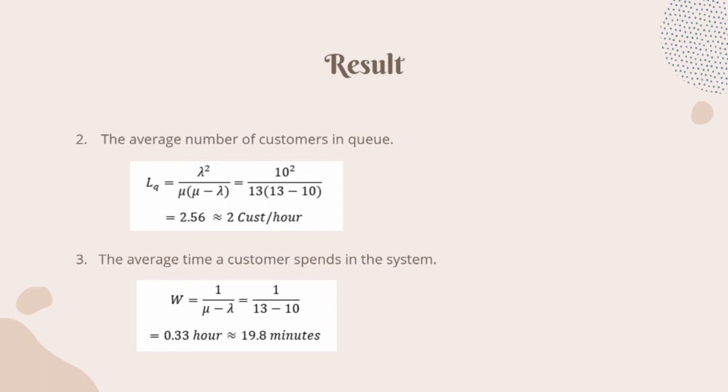We also would like to calculate the average time a customer spends in the system, so we use the formula W, which is 1 over mu minus lambda, and it equals 0.33 hour, or 19.8 minutes after 0.33 is multiplied by 60.